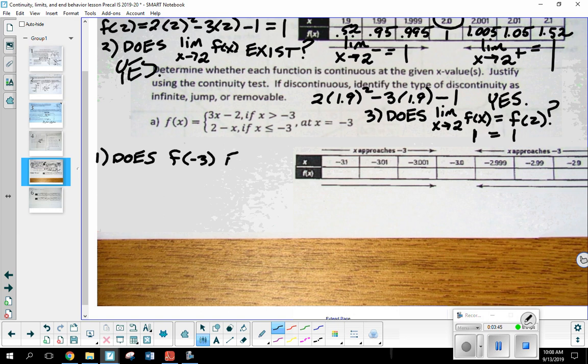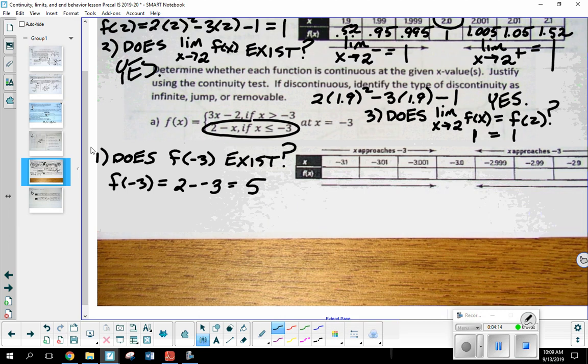Okay. Does f of -3 exist? Well, how do I determine that? Yeah, just plug it in. See if I get a y value out of it or if there's an issue that happens. Well, which one will I plug it in? The 3x minus 2 or the 2 minus x? 2 minus x. -3 belongs to this interval right here. Okay. So f of -3. So 2 minus x would be 2 minus -3, which is 5. So I did get a y value, so I'm going to say yes. Okay. Step 1 is good to go. Okay. f of -3 does exist.